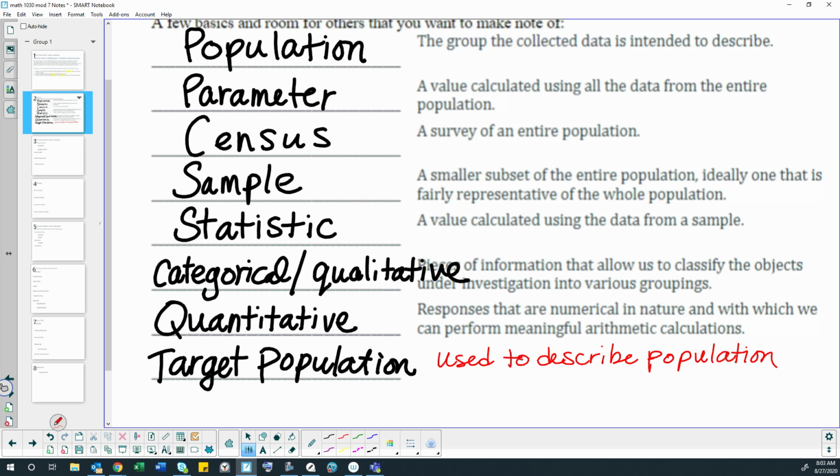That means I want to do a statistical study that focuses on the opinions or the behaviors or something about high school students, right? If my target population is high school students, the study is about them. I'm not going to include other grades. I'm not going to include adults that have graduated. That's my target population. But I don't know how to make that definition better. We could look for a better definition if you guys want.